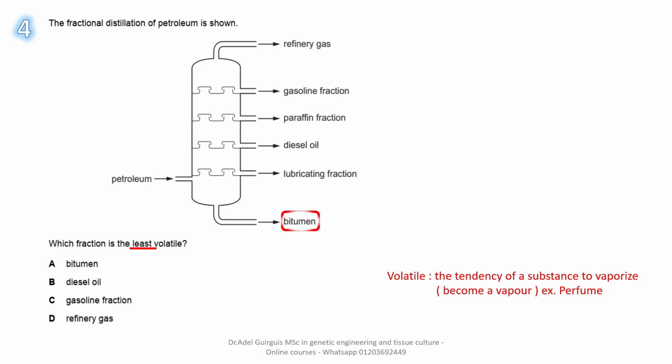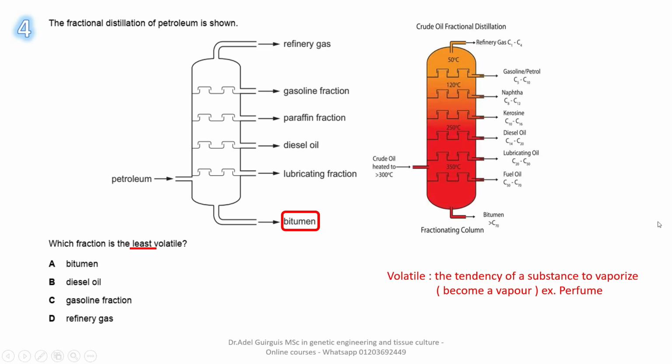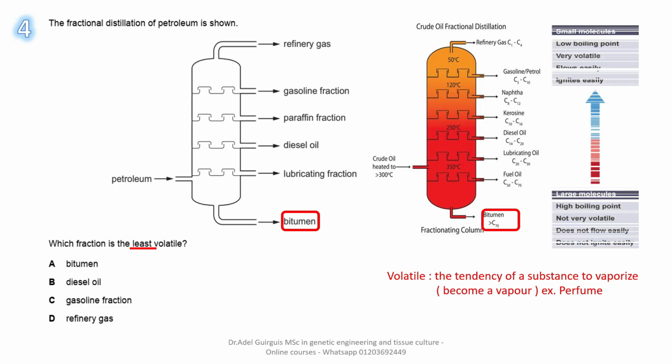Which one? Look firstly. Bitumen, according to this figure, contains more than 70 carbon atoms. So it has higher molecular weight, so it is heavier. What about the relation between the Mr, relative molecular mass, and the volatility degree?